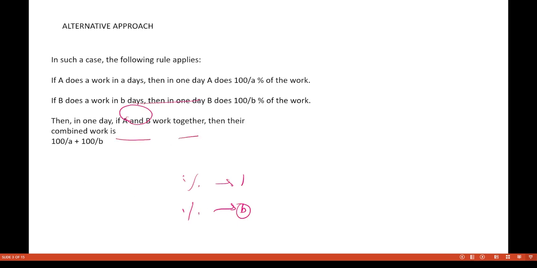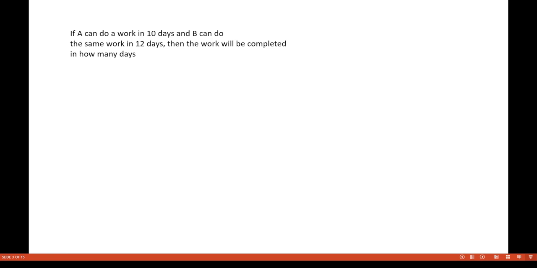then in one day, if A and B work together, what is the combined work? The combined work will be given by 100 divided by A plus 100 divided by B. Okay, so this is how you solve this question.